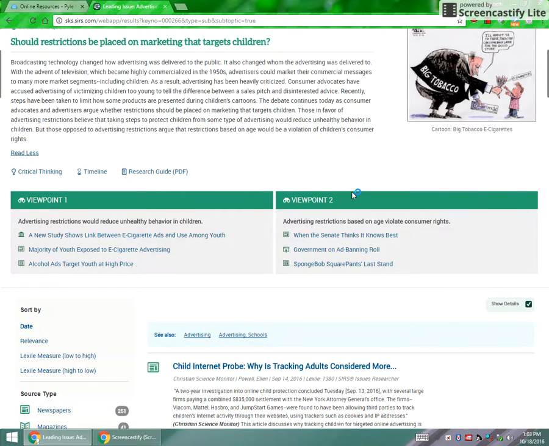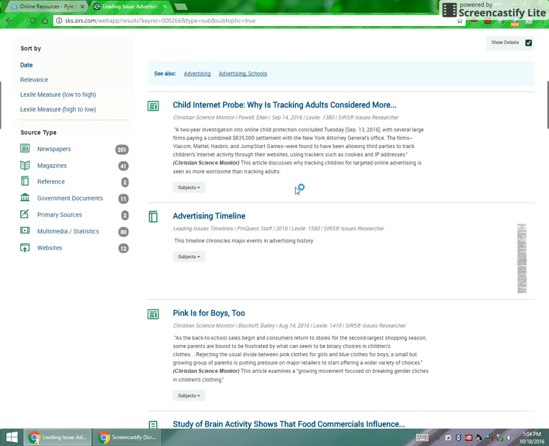Underneath that, you have viewpoints. And the nice thing about Knowledge Source here is that it kind of splits the ideas into two different viewpoints. So advertising restrictions would reduce unhealthy behavior. Advertising restrictions based on age violate consumer rights. So it kind of is looking at both sides of the issue, and it even has articles that go to either side of that issue. So if you have read this and you know this is what you want to do for your topic, for your issue, you can get an idea of one way or the other how you want to lean on that issue. And then underneath that, you have the full search results.